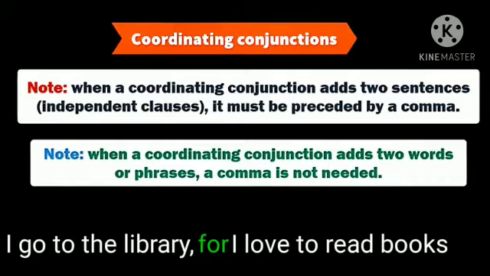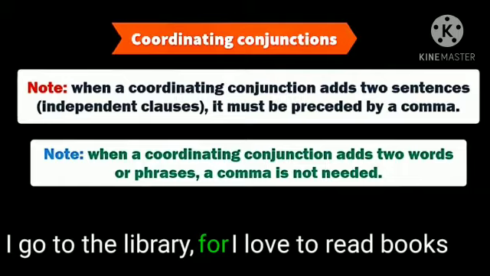When a coordinating conjunction adds two sentences, that is independent clauses, it must be preceded by a comma. And the next one, when a coordinating conjunction adds two words or phrases, a comma is not needed.